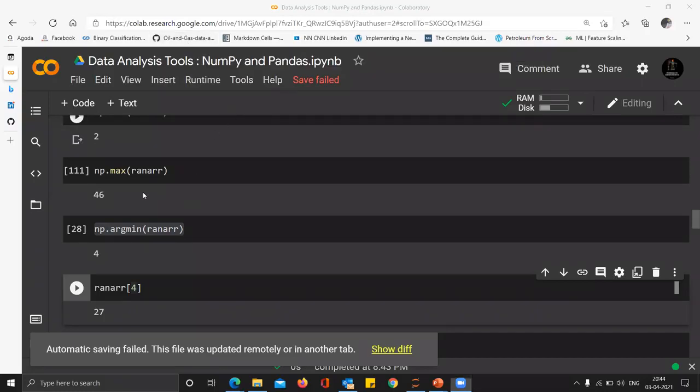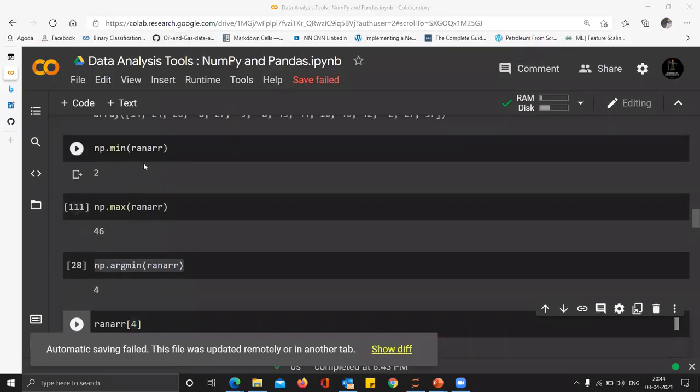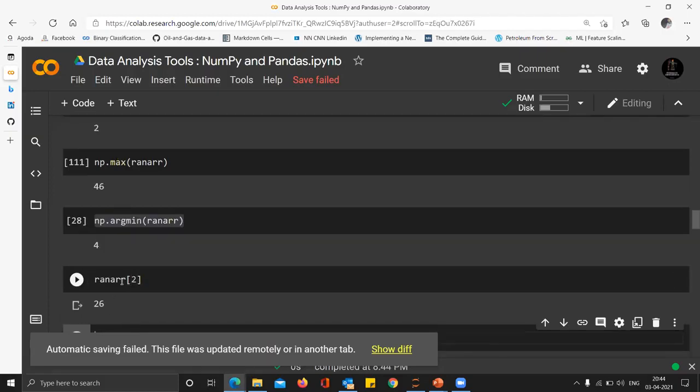Sorry. So you have found out the minimum value in this array, and you have found out where this minimum value is located. Just to verify if this index position returns the same minimum value, you can just provide this index position, which is now 2. It was initially 4.